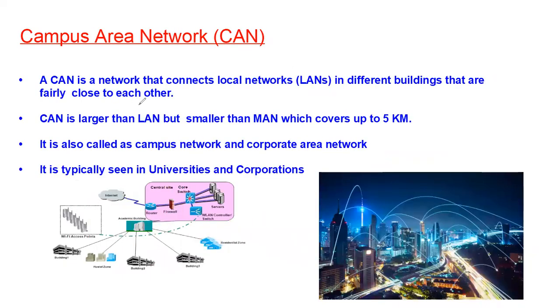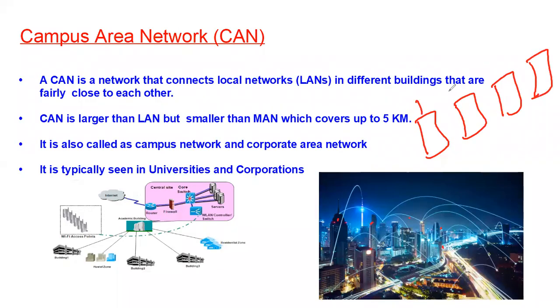Then we have one more type of network called campus area network, which is also known as CAN. So a CAN is a network that connects local area networks in different buildings that are fairly close to each other. You might have visited any universities. There you will see multiple buildings. Each building has its own LAN.